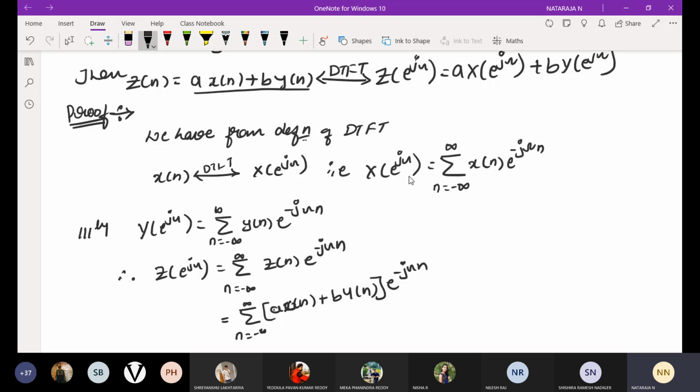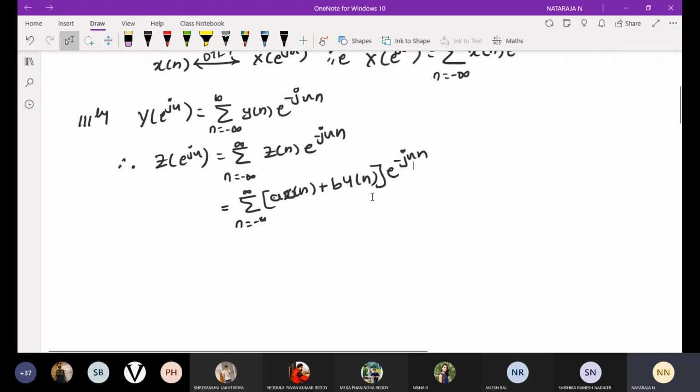I can split this. So how am I going to get the equation? I am going to split directly. You can separate summation n is equal to minus infinity to infinity a x of n into e power minus j omega n plus again this summation b into y of n e power minus j omega n I can take. Okay, I will take like that only.